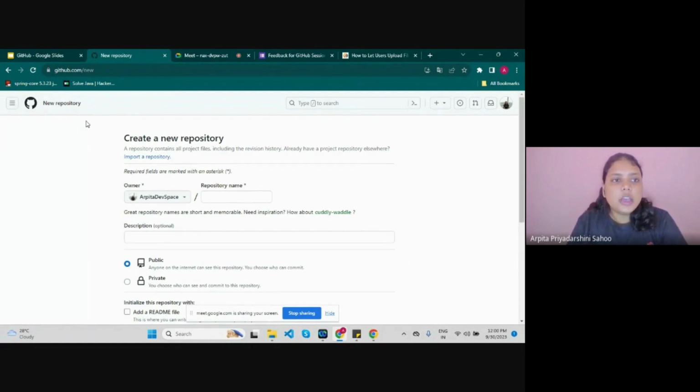Here you can see in my GitHub profile, I have clicked new repository and it shows the create a new repository heading. A repository contains all the project files, as you can see, required fields, and the owner is my username, the one I gave while creating the GitHub account. And you can see the hint: great repository names are short and memorable, need inspiration.